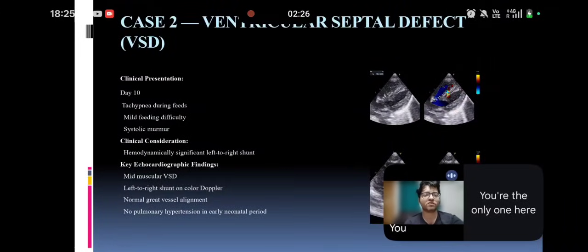Case 2 is ventricular septal defect. A day 10 neonate came with tachypnea during feeds, mild feeding difficulty, and a systolic murmur as well. On 2D echocardiography, a mid-muscular VSD was noted with left to right shunt on color Doppler study, with no pulmonary hypertension noted in the patient on the 2D echocardiography.